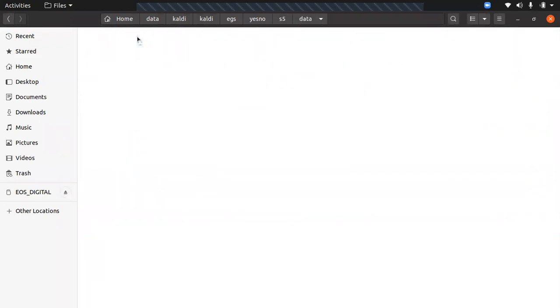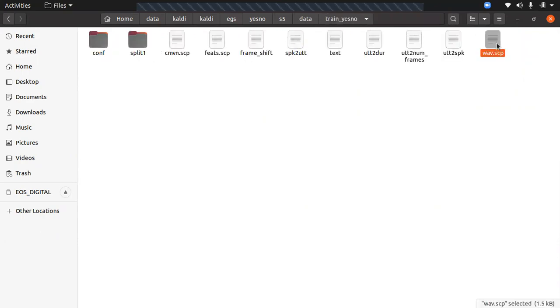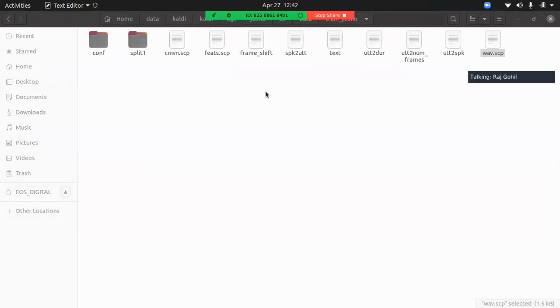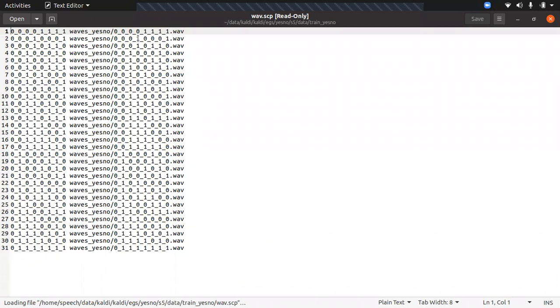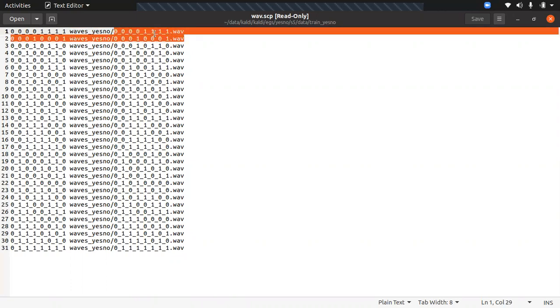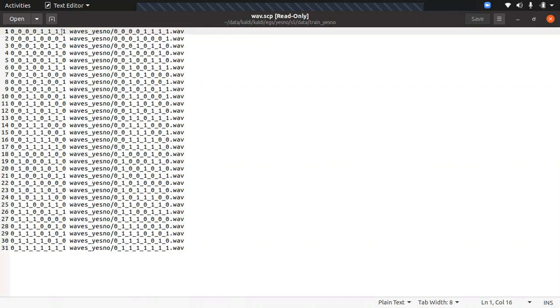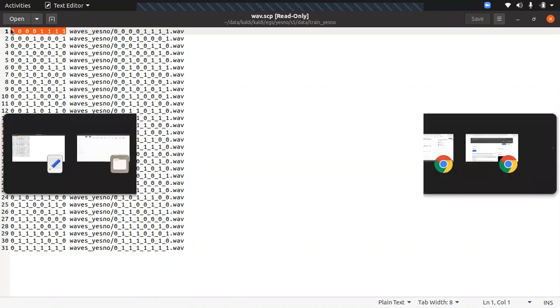If you go to data, this is train yes no. In this, you can see wav.scp is there. Let me just open it. Yeah. So these are the wave files. You can see it's there in wave yes no zero. This is the wave file name, and here also it's the wave file name. This is the file we need to create on our own.